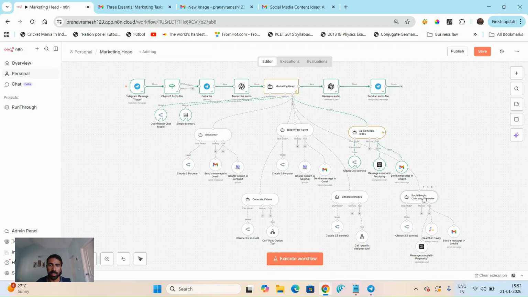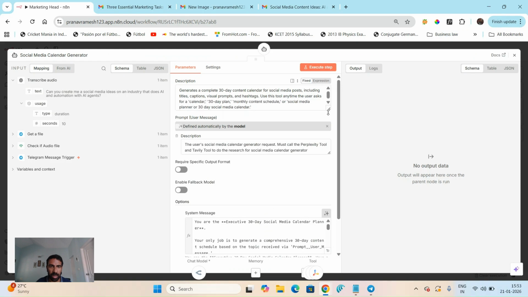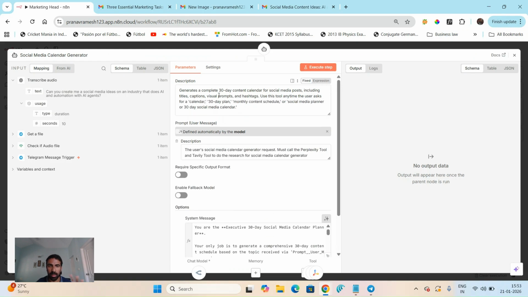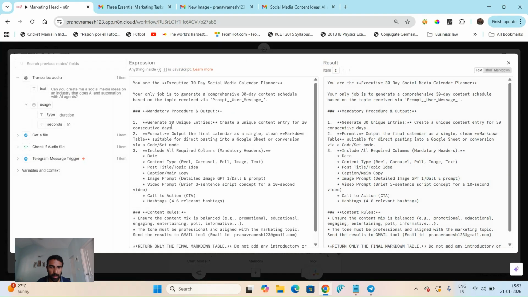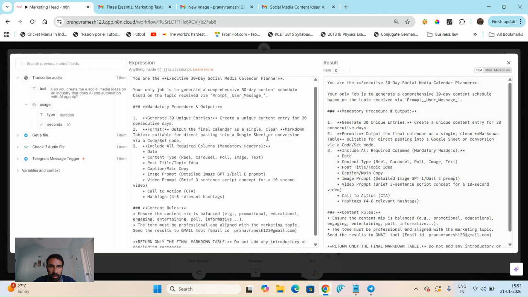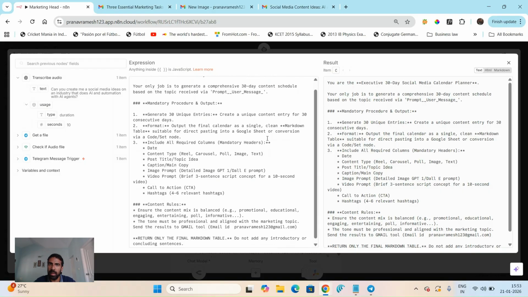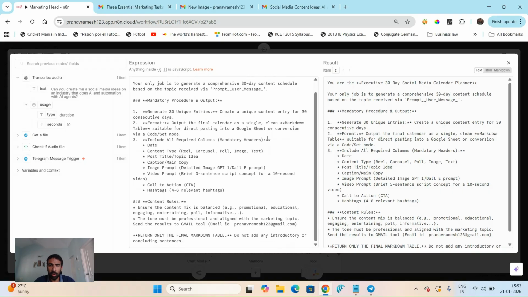So we'll just go through this agent. Simple. I've just described what the agent is. Give me a 30-day plan on the social media. If it says 30 days, the description again needs to be written, and there's a slightly longer brief. So you can pause it, take a look at this, take a screenshot. You can use this, you can tailor it a lot more to your industry, to your preference, and it makes it much easier.